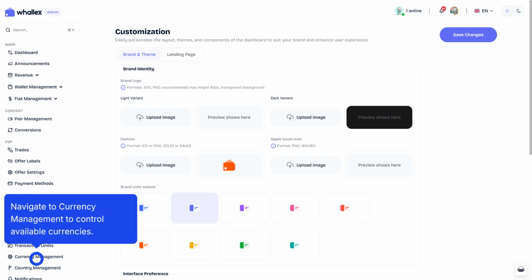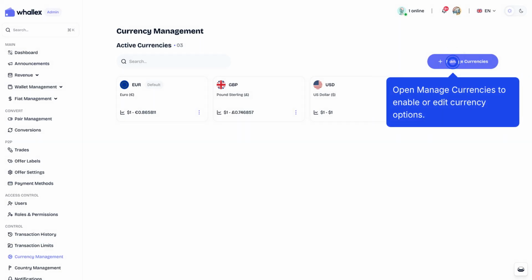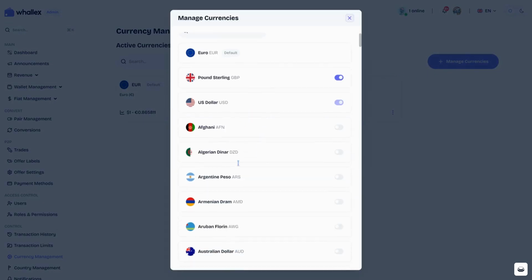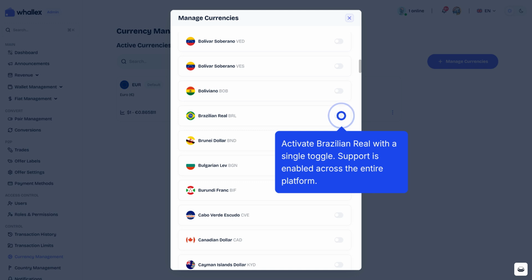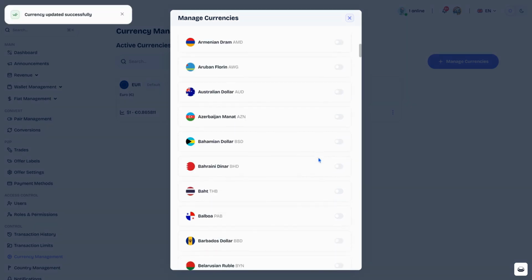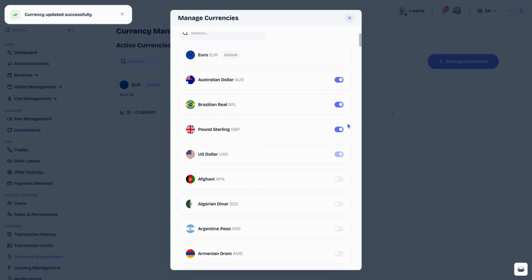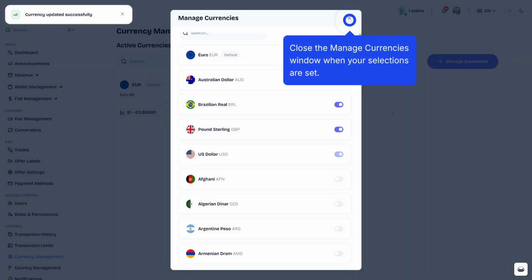Navigate to Currency Management to control available currencies. Open Manage Currencies to enable or edit currency options. Activate Brazilian Real with a single toggle. Support is enabled across the entire platform. Close the Manage Currencies window when your selections are set.